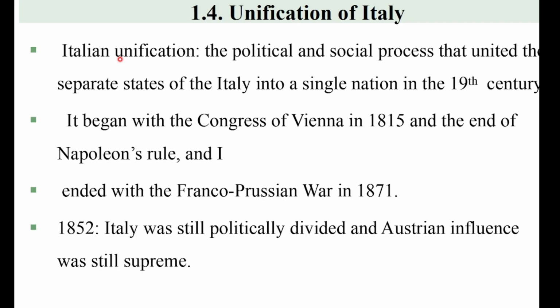So, the first similarity between unification of Italy and Germany: both Italian and German unifications started or began with the great event called the Vienna Congress of 1815 and the end of Napoleon's rule, and the second one ended with the Franco-Prussian War in 1871.